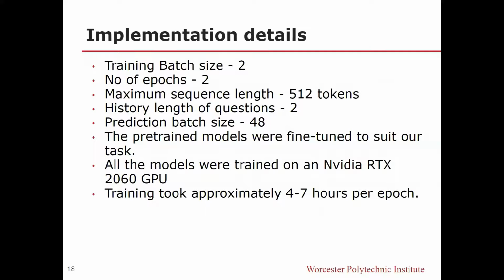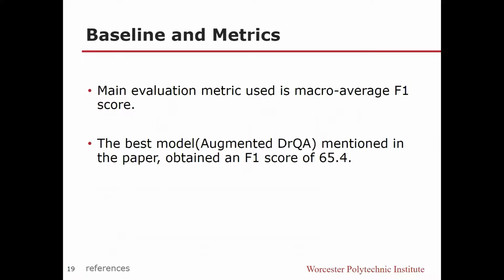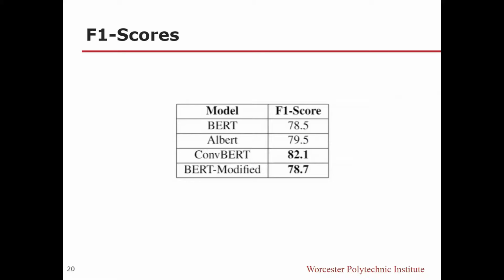These are the implementation details of our model. If you want to recreate the model, you can use these guidelines. The main evaluation metric we used is the macro average F1 score, and the paper had a default F1 score of 65.4, which was the baseline. All the models we ran were able to beat the baseline, and we used a modified BERT, which beat the original BERT by a very small percentage, but it was still an improvement.